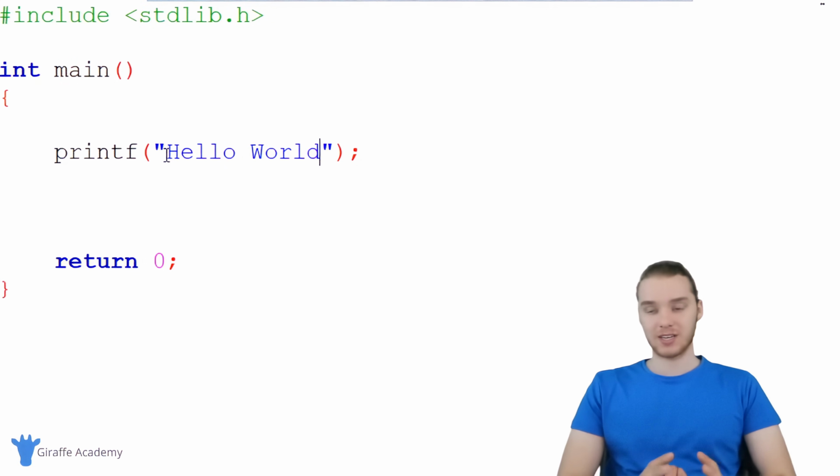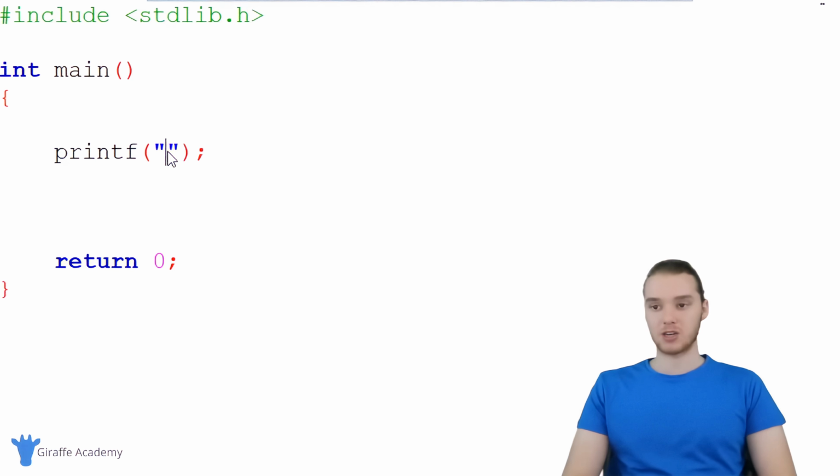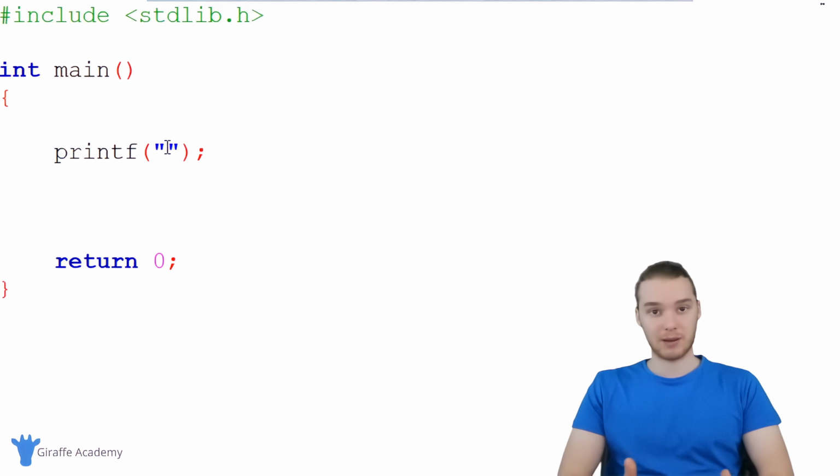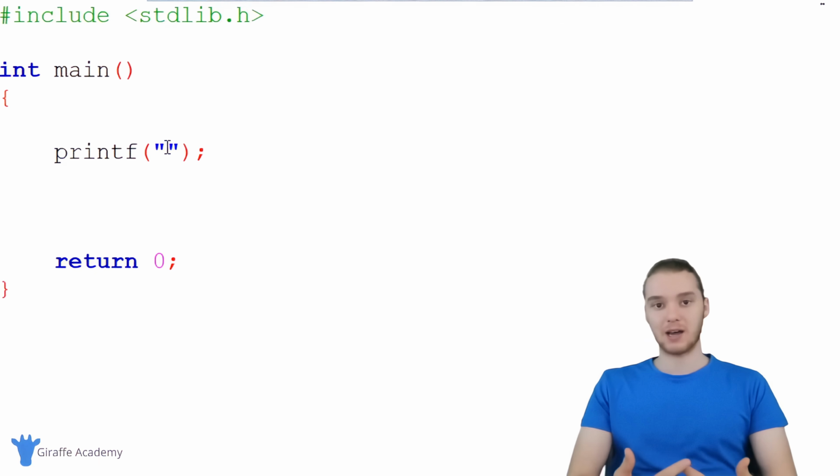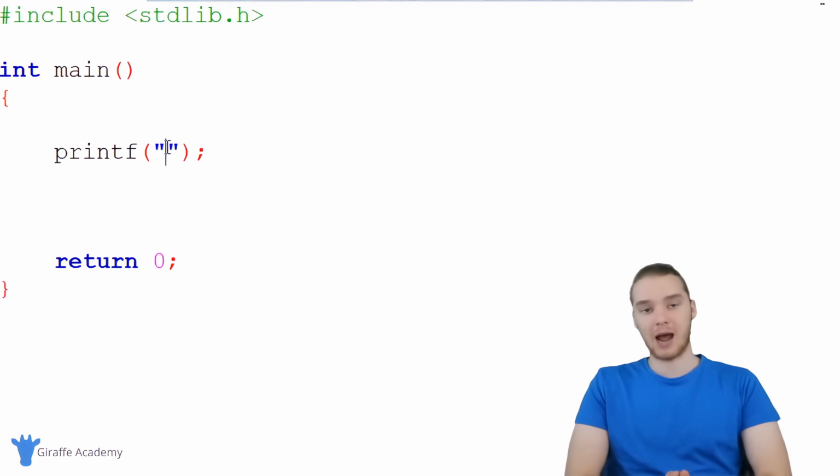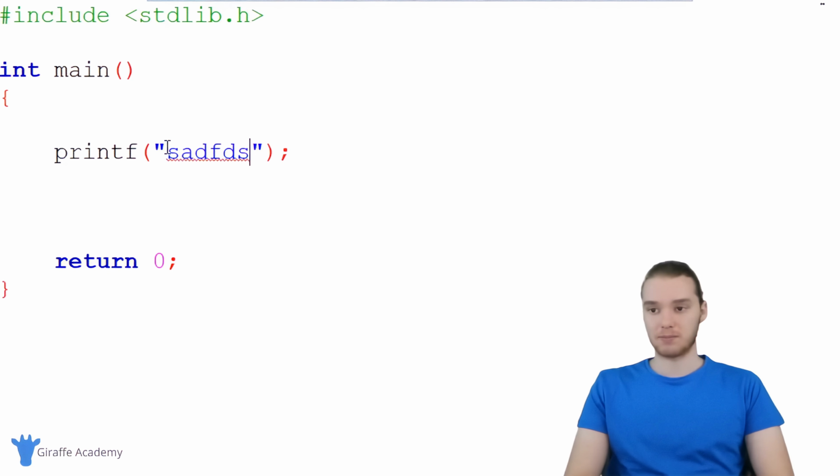But this printf function is actually extremely powerful, and we can use it to print out different pieces of information. So in addition to just printing out plain text inside of these quotation marks, I could also print out other types of information. For example, I could print out a number. And if I wanted to print out a number, I would have to use something called a format specifier. A format specifier basically tells this printf function that we want to print out a type of data that's not just plain text like this. So if I said %, and then I said D, this would actually allow me to print out a number.